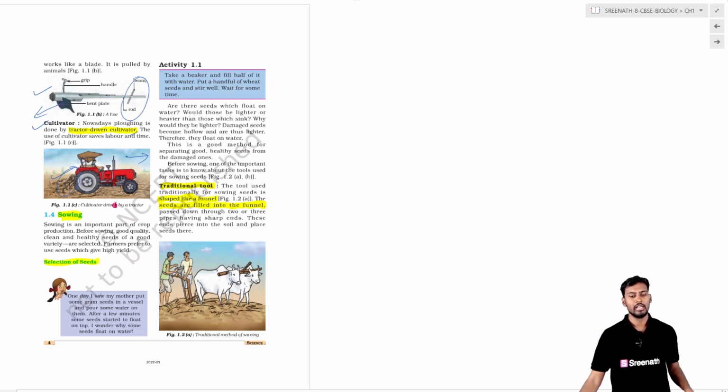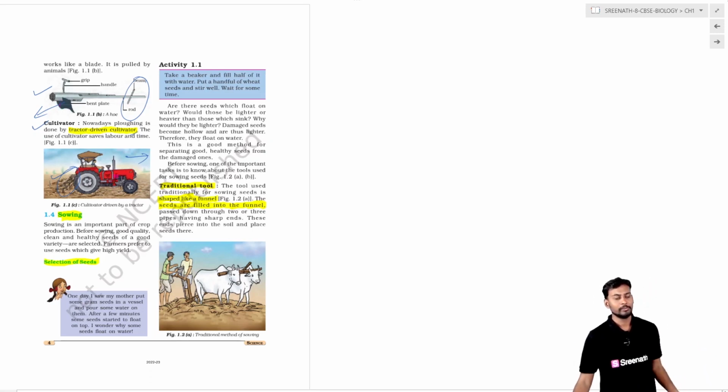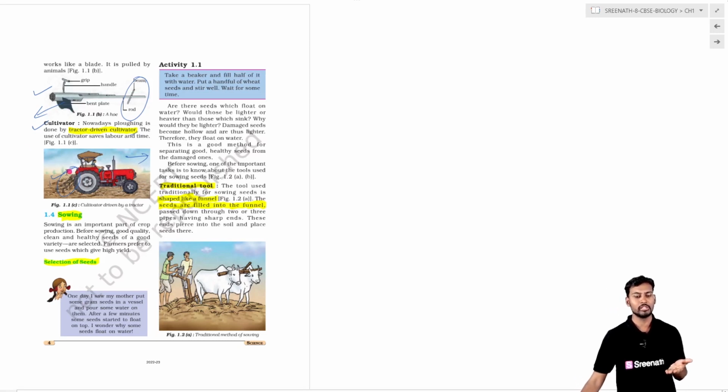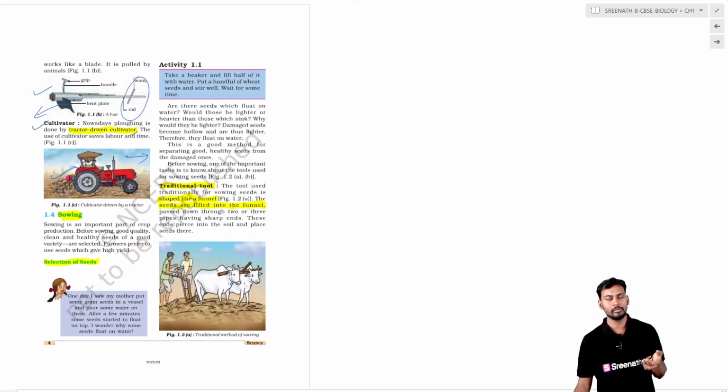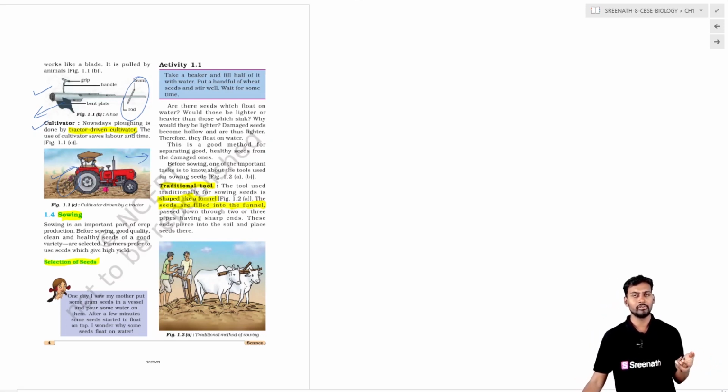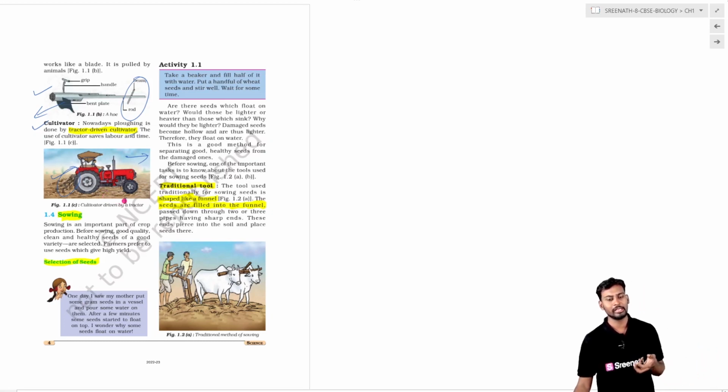And coming to the cultivator, in order to save the time and the labor, the tractor will be attached to the cultivator. It basically does the work which is done by the ploughing person. The cultivator will be driven so that the ploughing takes place properly, in order to save the labor and the time.